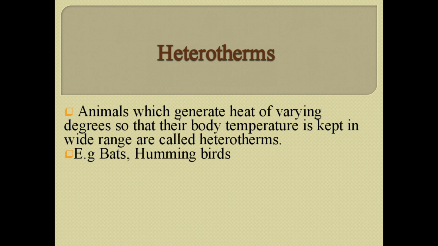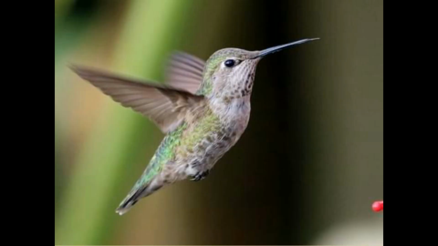So there is another term called heterotherms. Hetero means different and therm means heat. So animals which generate heat of varying degrees so that their body temperature is kept in a wide range are called heterotherms. Examples are the bats and hummingbirds. This is the figure of a hummingbird, and these birds are the smallest of bird species.